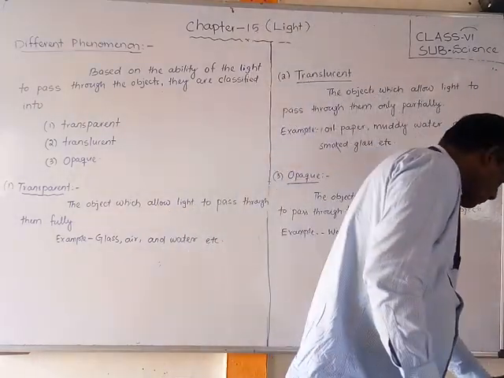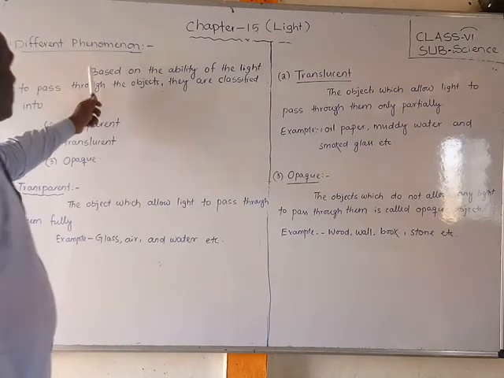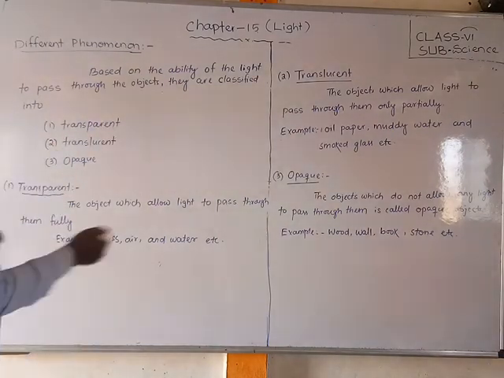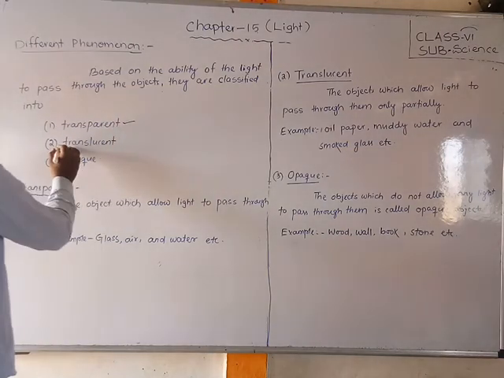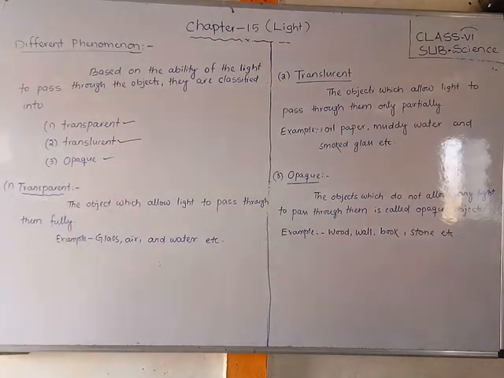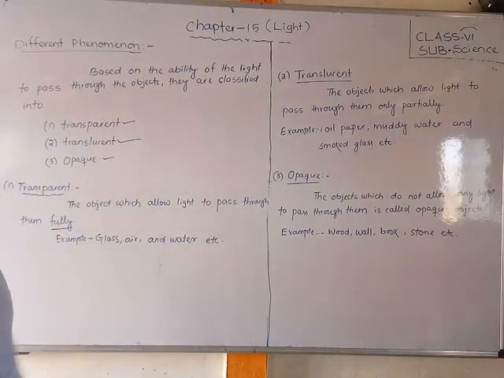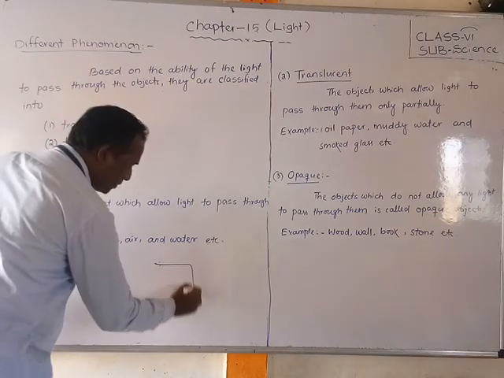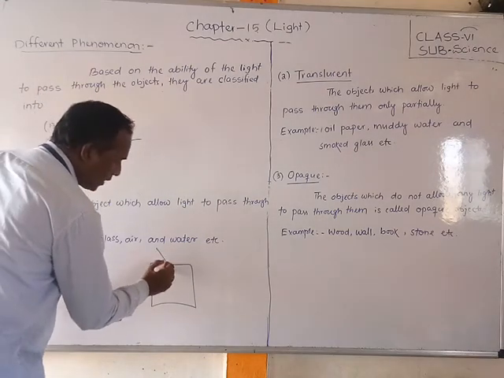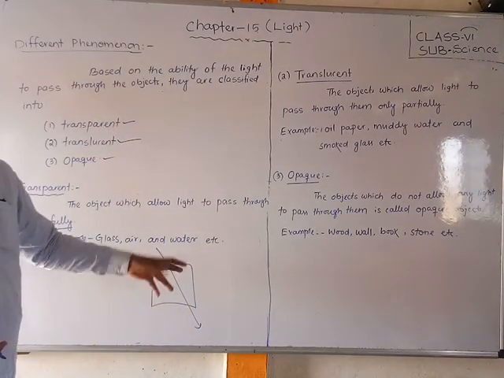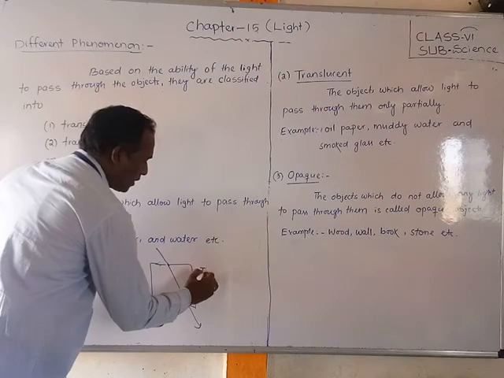Now here are the different phenomena. First, based on the ability of the light to pass through the object, they are classified: one is transparent, second is translucent, third is opaque. First of all we have to discuss transparent. The objects which allow light to pass through them fully, totally, completely. Suppose this is one object; if light passes through totally like this, this is called transparent. This is a transparent material.